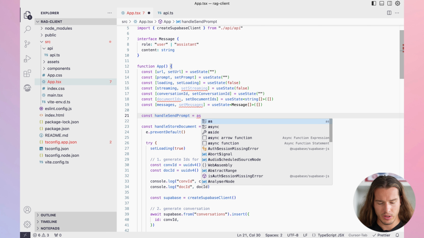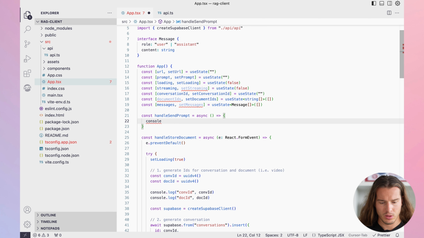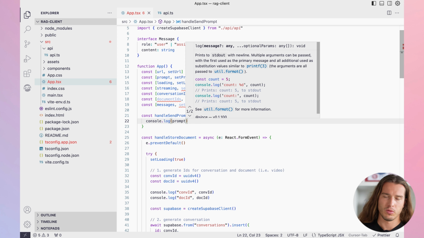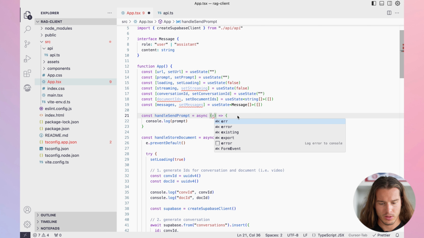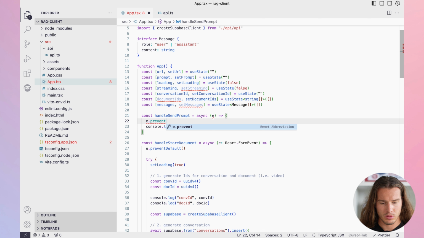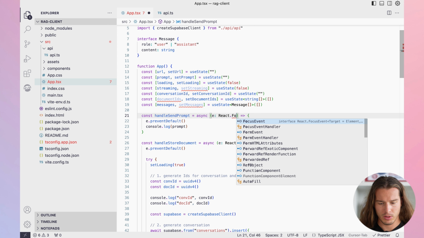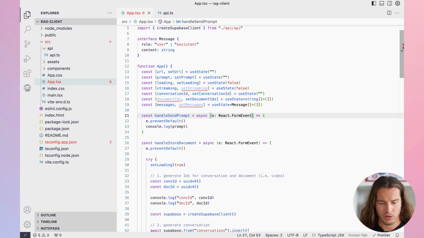It's of course async. And we just console.log prompt for the start. But also, let's just prevent default, right? This should be React form event, perfection.